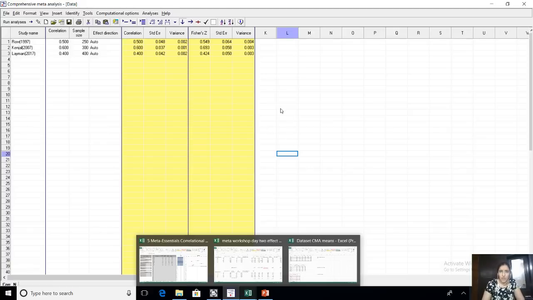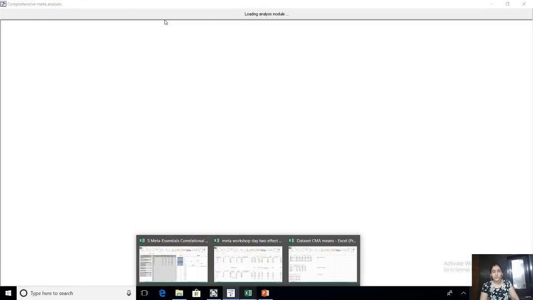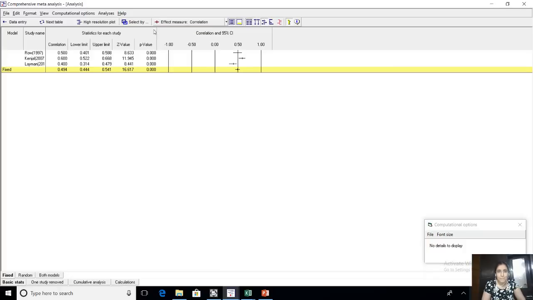Should I show you the forest plot before I go? Okay, let me show you the forest plot also over here. I showed it to you in the PPT. Let me show it here. This is your forest plot.